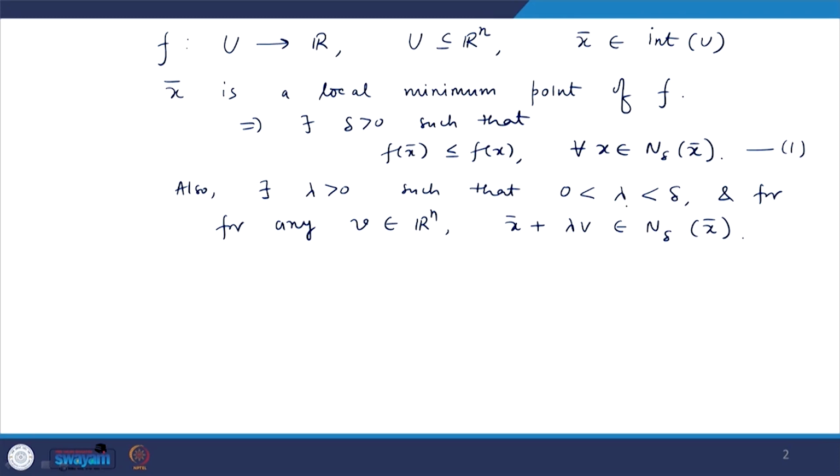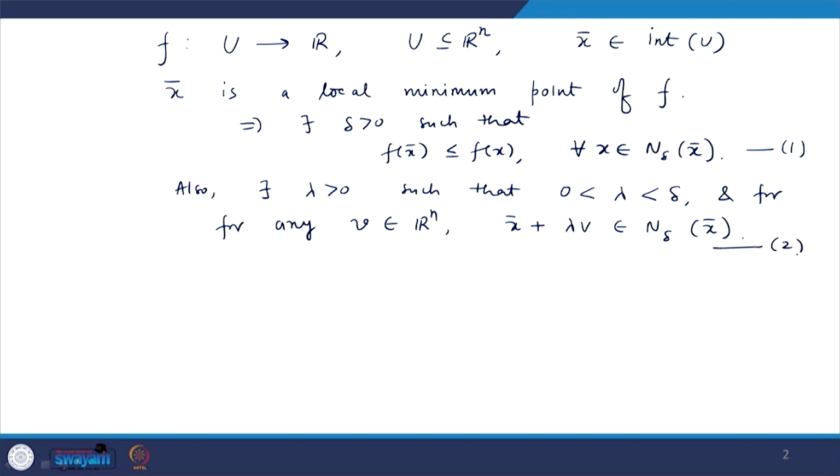No matter what this lambda is, x bar is already in the delta neighborhood of x bar. So, for any v belonging to R n and for sufficiently small lambda, x bar plus lambda v will also belong to the delta neighborhood of x bar.